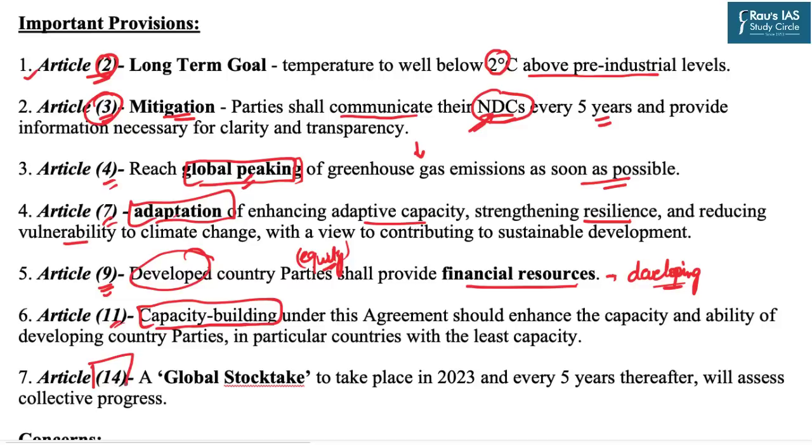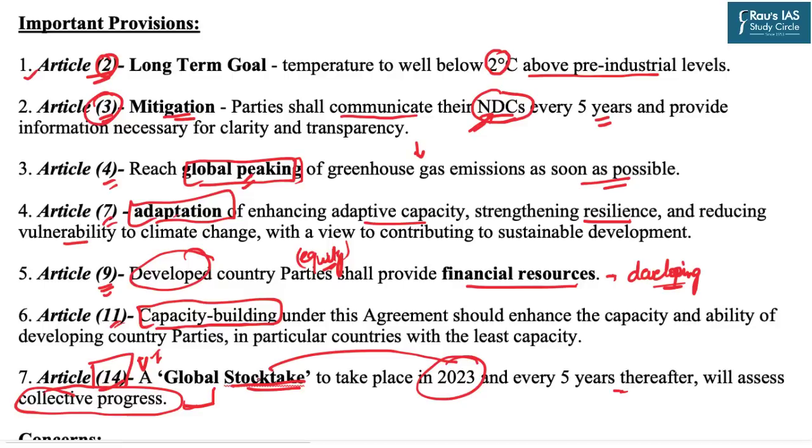And Article 14, again a very important article. This article talks about the global stocktake. Now this global stocktake will take place in the year 2023 and after that every 5 years. So this global stocktake will basically measure the collective progress of all the countries, and hence it will provide the necessary information, the agendas which are to be taken in the next negotiations. So the global stocktake will be a reference which will be used to further modify or improvise the strategies in order to tackle the climate change.